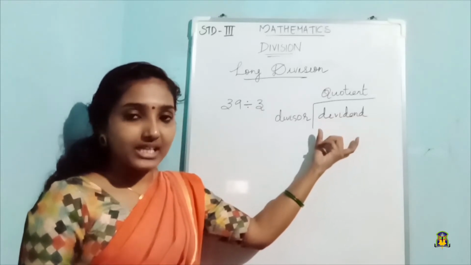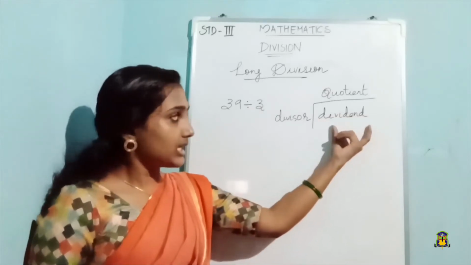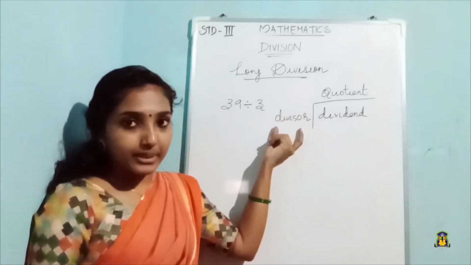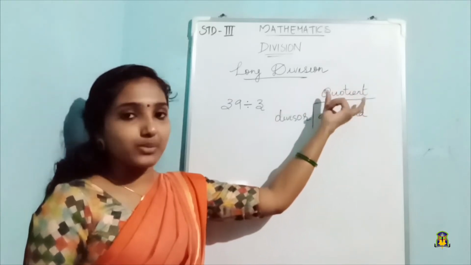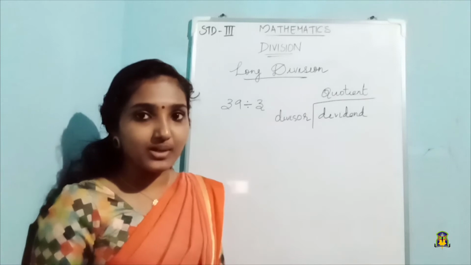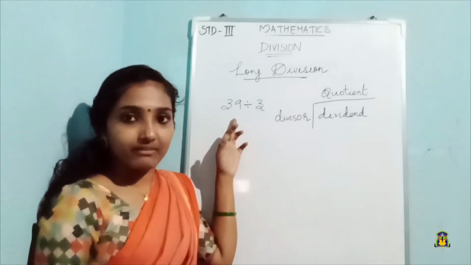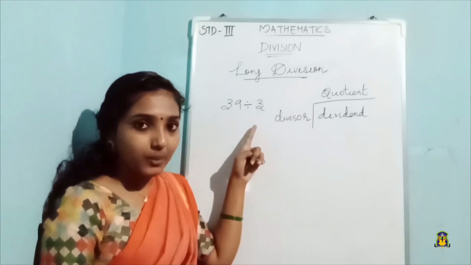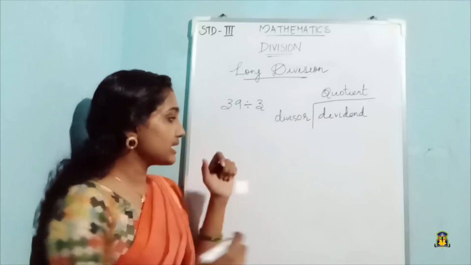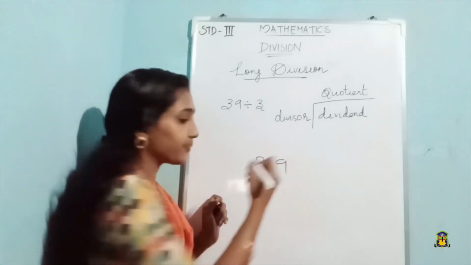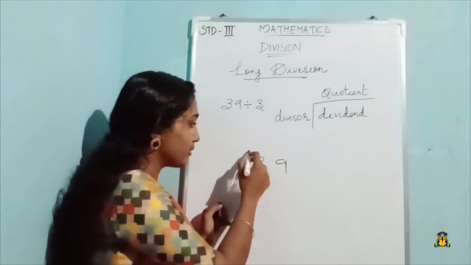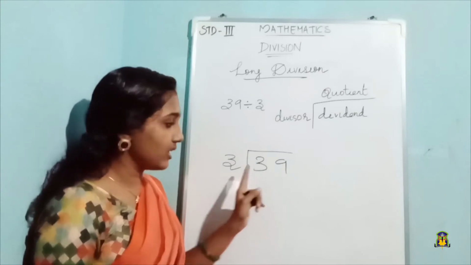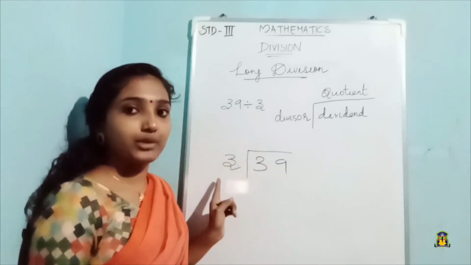This is the way we write in the long division method. The dividend is inside the box, the divisor is outside, and on top of the dividend we write the quotient. Here it is 39 divided by 3. So 39 is the dividend and 3 is the divisor. We write 39 here, put a box, and outside this box we write the divisor, which is 3. So it is 39 divided by 3.